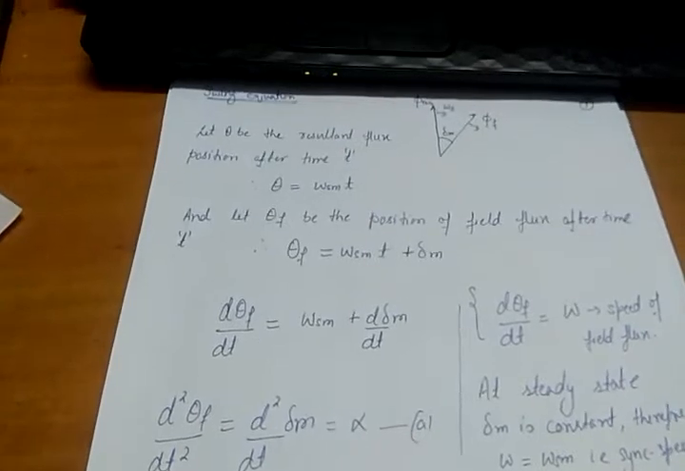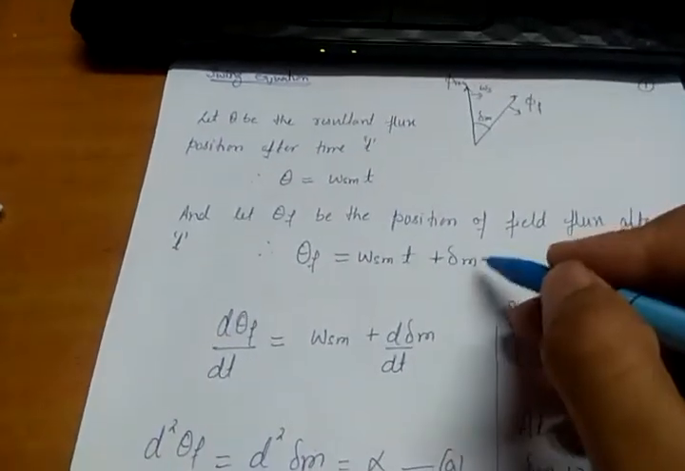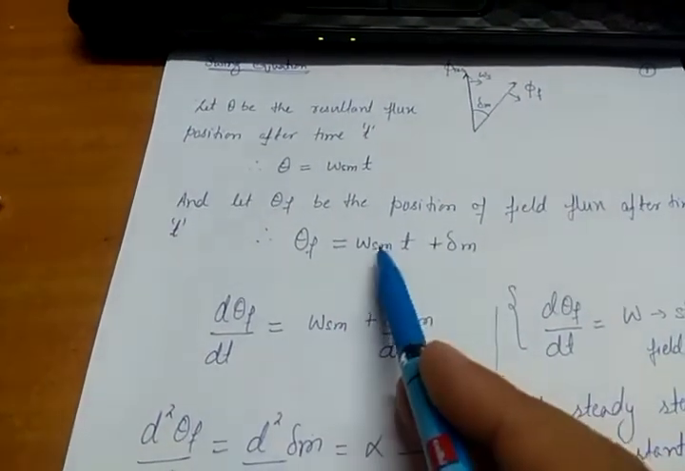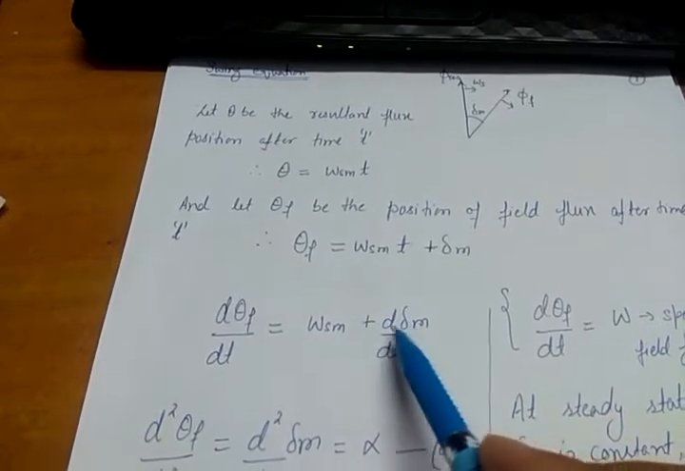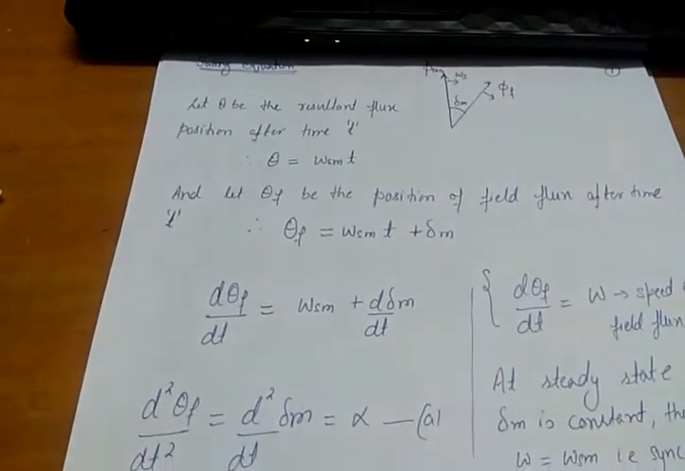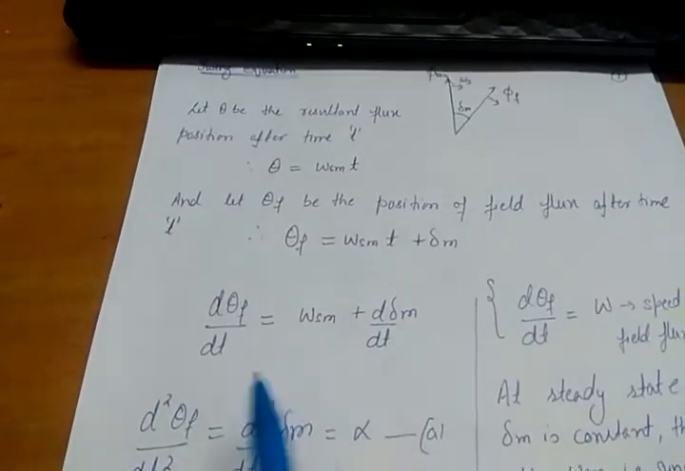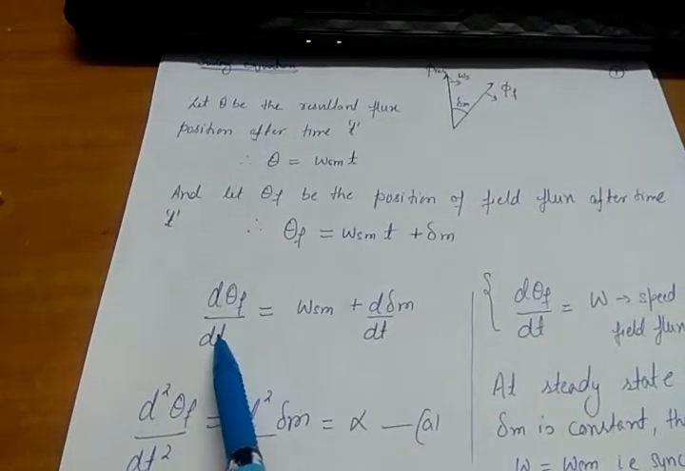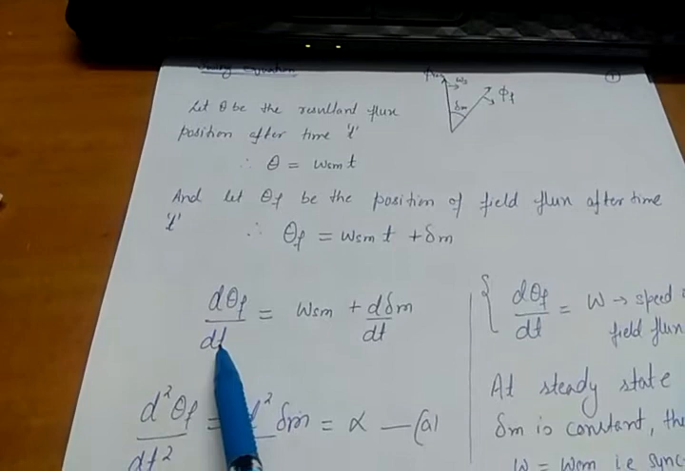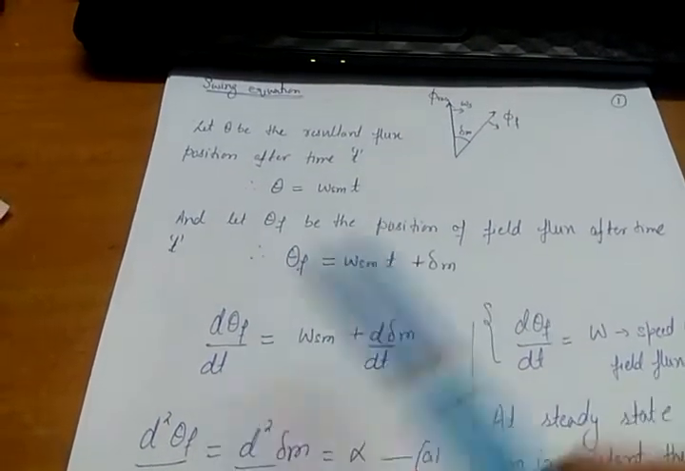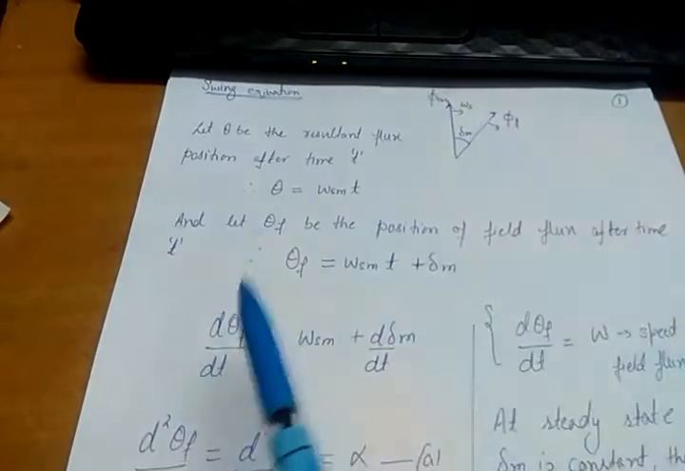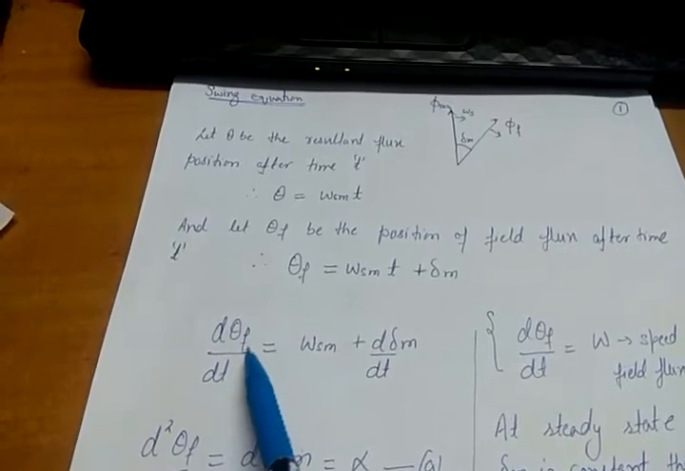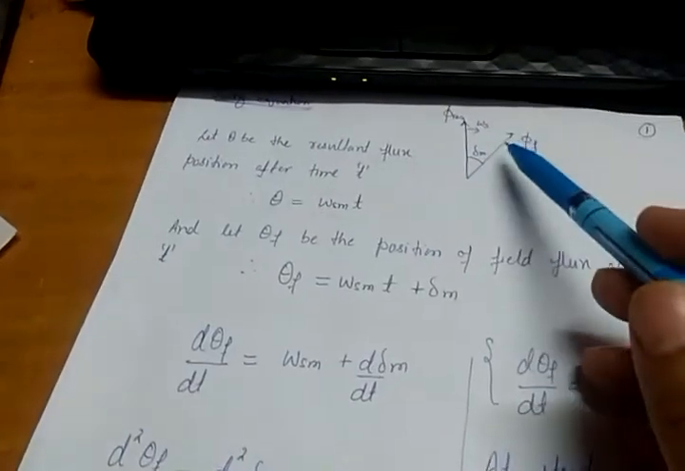Now take the derivative of this equation for the field position. So d theta f upon dt is nothing but omega sm plus d delta m by dt. Now this d theta f upon dt, in steady state, what will it be? It is nothing but omega, the speed of the rotor flux or field flux. So under steady state, will delta change?